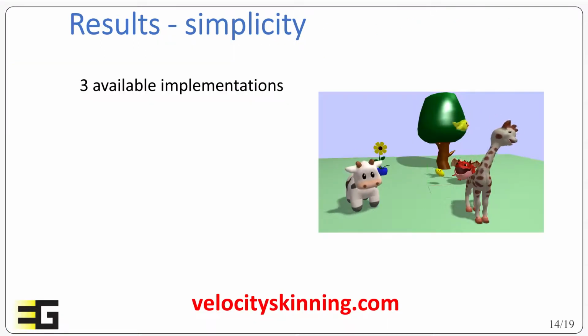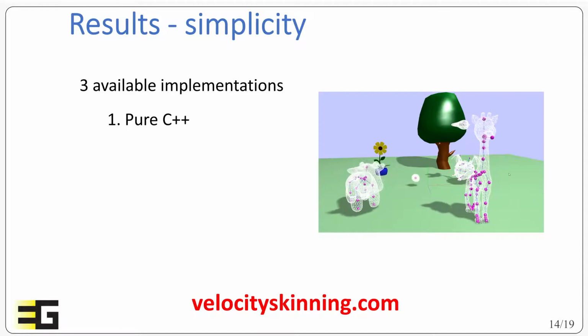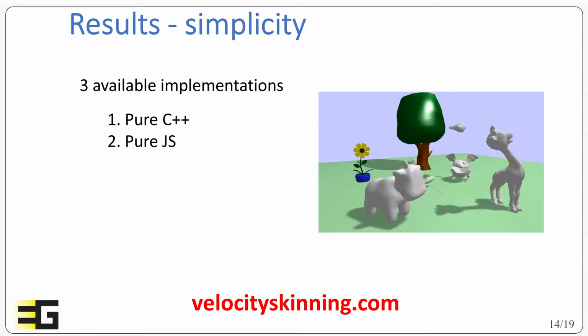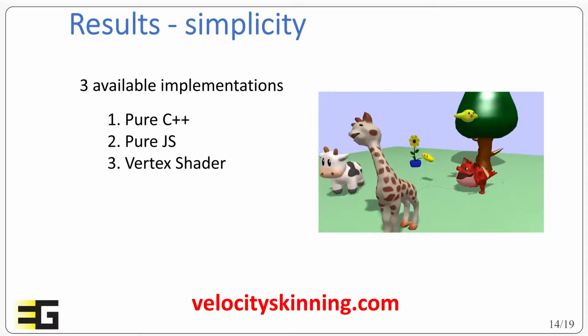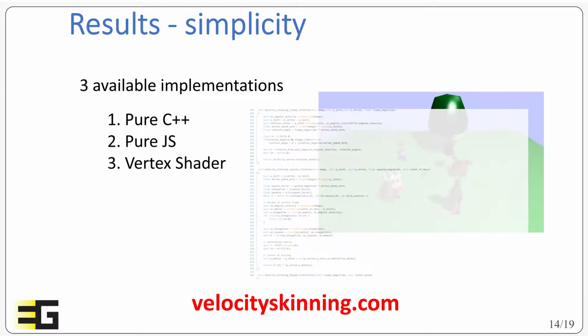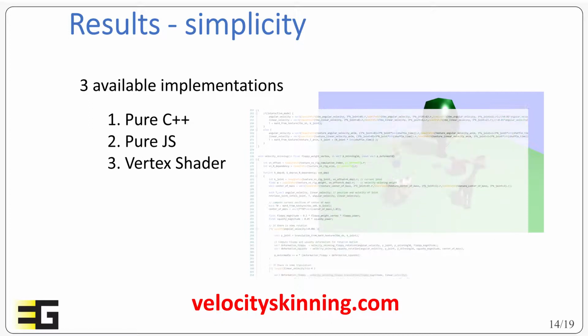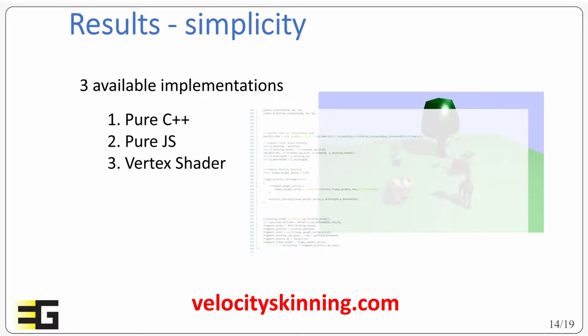One of the main advantages of the approach is its simplicity. As it is simple to implement, we propose 3 open implementations: a basic one in pure C++, a demonstration that works in a browser, where the deformation is fully encoded in JavaScript and it remains real-time, and an implementation in a vertex shader. Note that it all fits in a single-pass vertex shader. And all these implementations can be found at velocityskinning.com, so don't hesitate to check it out.